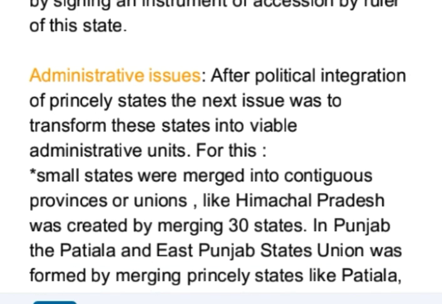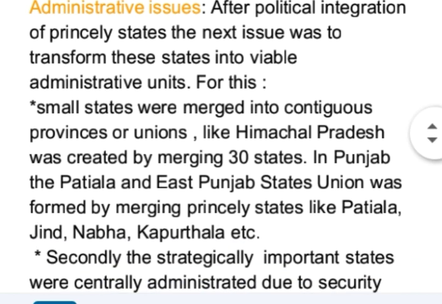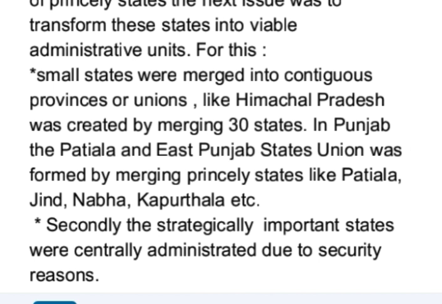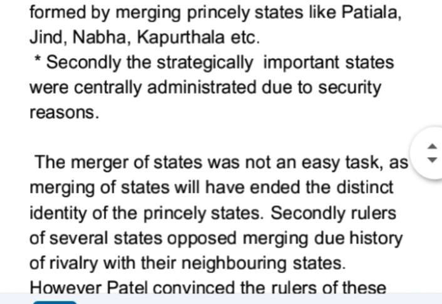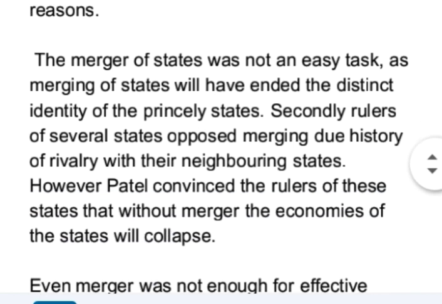Next is the administrative issues after political integration. After political integration of princely states, the next issue was to transform these states into viable administrative units. For this, small states were merged into contiguous provinces or unions. Like Himachal Pradesh was created by merging 30 states. In Punjab, the Patiala and East Punjab States Union was formed by merging princely states like Patiala, Jind, Nabha, Kapurthala, etc. Secondly, the strategically important states were centrally administered due to security reasons.